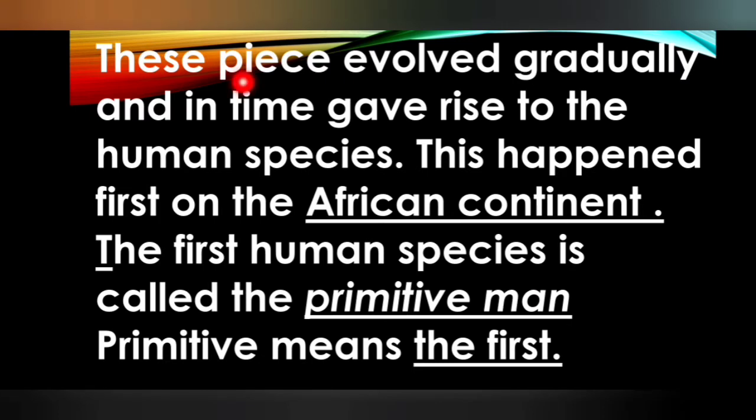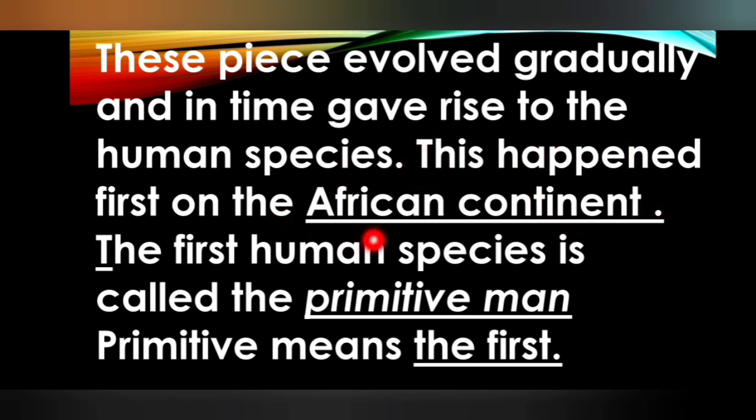These species evolved gradually and in time gave rise to the human species. Now you understand how human beings came into being. This happened first in the African continent.